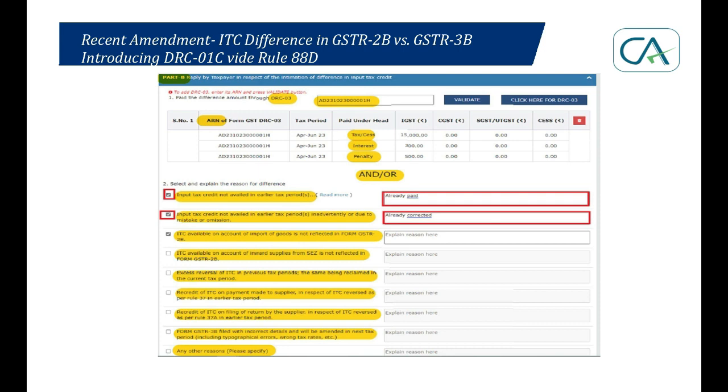ITC available, as I've already mentioned, on account of import of goods. It does not need to be in GSTR-2B, auto-populated, right? So GSTR-2B is less. The ITC on the import of goods is not there, but we have claimed it on the basis of the bill of entry. So we can explain this reason. Excess ITC, reversal of ITC in previous tax periods, the same being reclaimed in the current tax period.